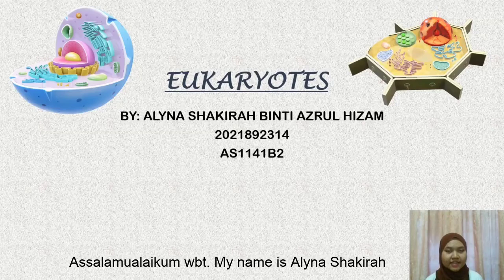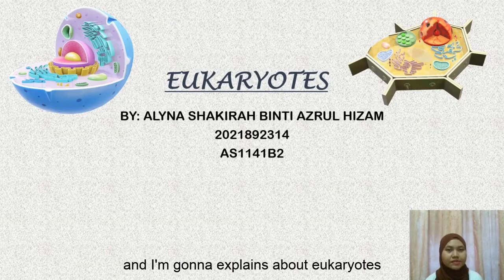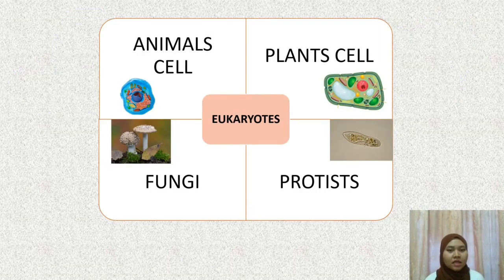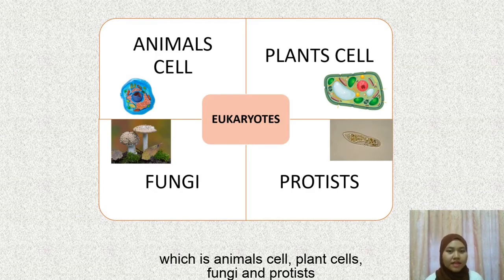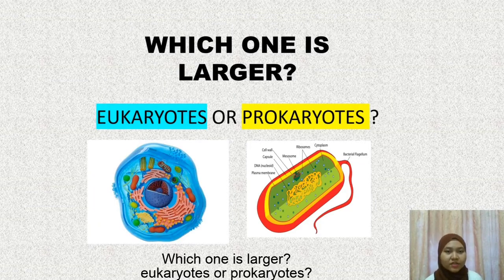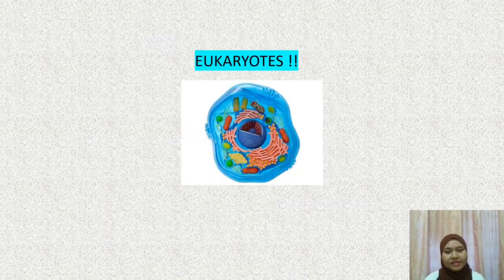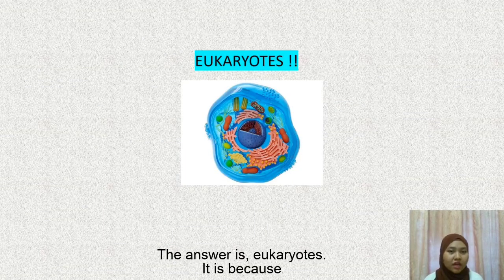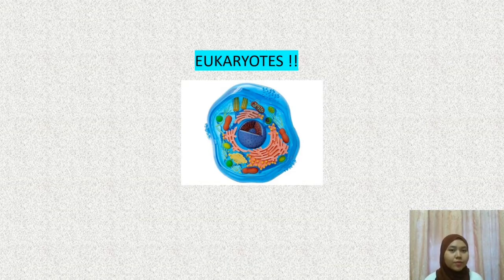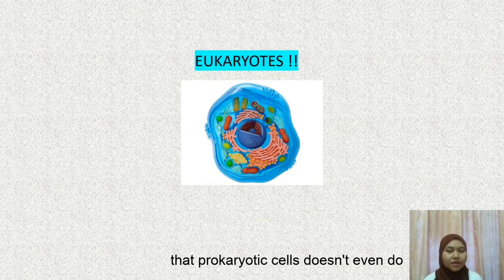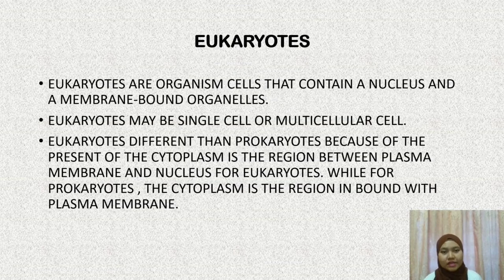My name is Alyna Shakirah and I'm going to explain about eukaryotes. There are four types of eukaryotic cells, which are animal cells, plant cells, fungi, and protists. Which one is larger, eukaryotes or prokaryotes? The answer is eukaryotes. It is because eukaryotic cells need to carry out metabolic functions that prokaryotic cells don't even do. So, eukaryotes are organisms whose cells contain a nucleus and membrane-bound organelles.